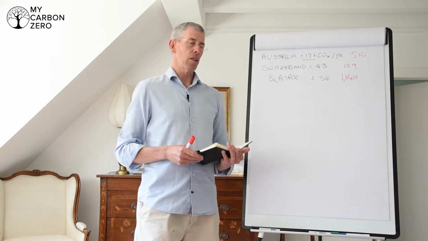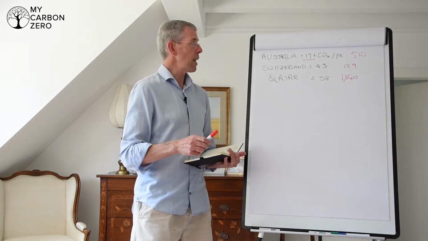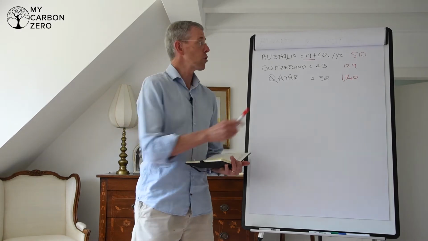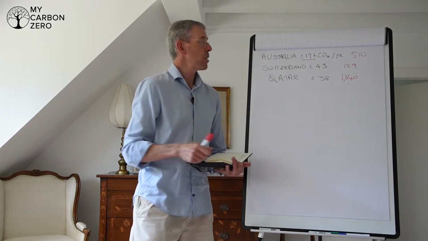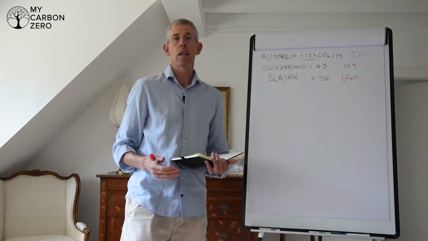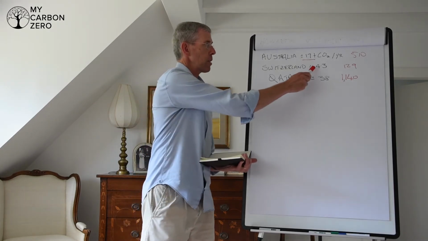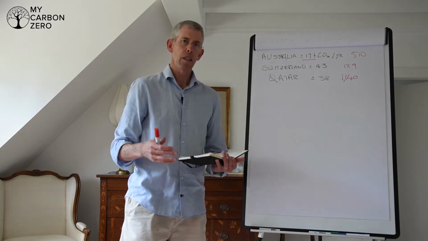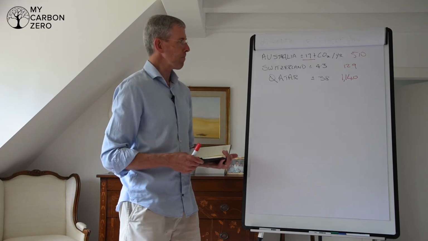Now, if we're going to think to ourselves, right, I want to start my own My Carbon Zero journey. If you're in Australia, you'd have to start thinking about things like your R1 emissions, where you're going to try and reduce that 17 tonnes down to a lower number, so that each year you don't add 17 tonnes, maybe you add 10, maybe you can add a lower number based on lifestyle changes. Okay, same here in Switzerland, and those lifestyle changes, maybe you change your diet, you travel less. Okay, these are the things that we talk about in the My Carbon Zero community.